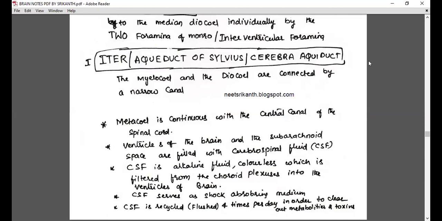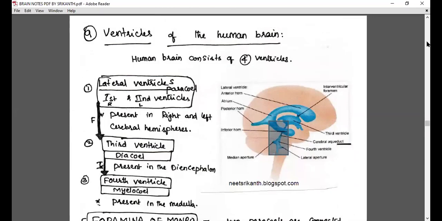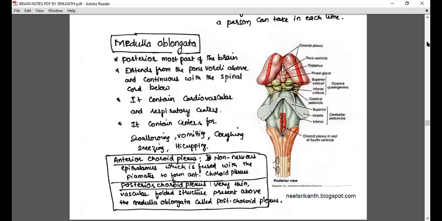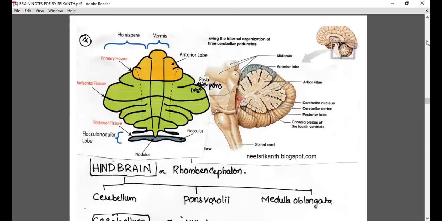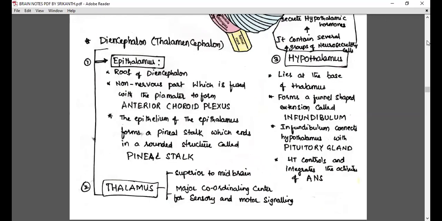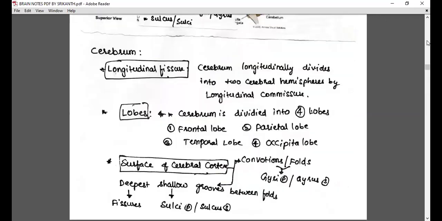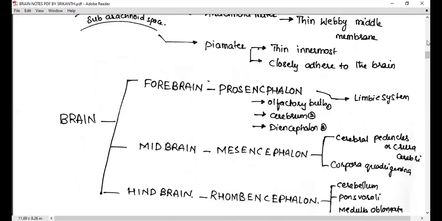I request all of you to read this again and again. First of all, in step-wise learning, you should learn the headings and subheadings. That means forebrain, midbrain, hindbrain. In them, what are present? Forebrain includes olfactory bulb, cerebrum, diencephalon. Midbrain, mesencephalon, includes two cerebral peduncles, arbor vitae cerebelli and corpora quadrigemina. Hindbrain includes cerebellum, pons varolii, medulla oblongata.